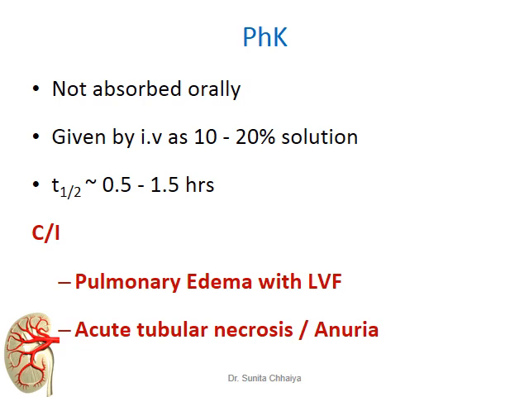as well as in case of acute tubular necrosis or in case of anuria. If the kidney is incapable of forming urine and you administer an osmotic diuretic, it may produce a harmful effect. We can administer an osmotic diuretic to prevent development of acute renal failure, but if the kidney cannot form urine, administration of an osmotic diuretic may lead to an unbeneficial effect.